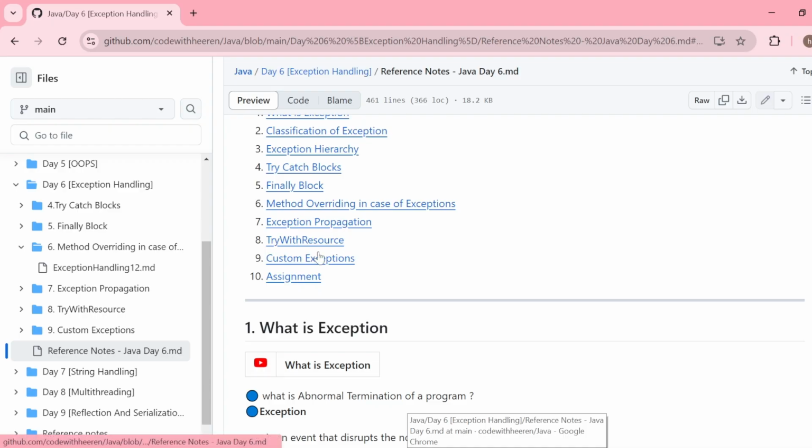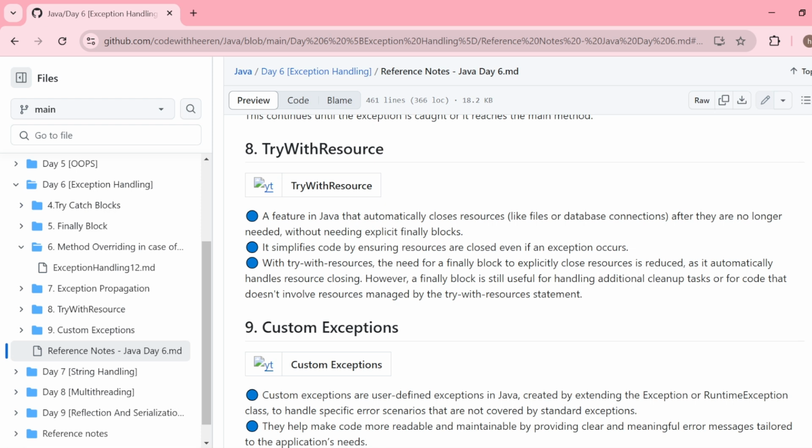Let's move to our next topic, that is try with resource. What is try with resource? Try with resource is a feature that was introduced in exception handling from JDK 1.7. The purpose of this feature is, let's say your program is using some external resource, whether